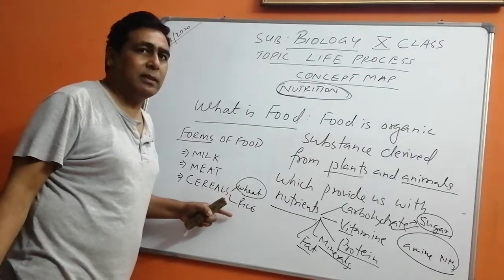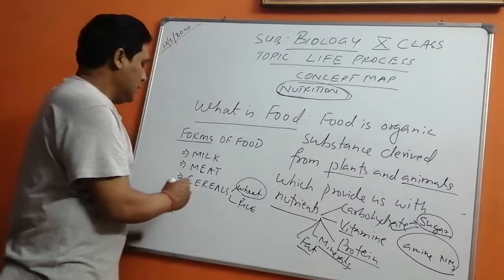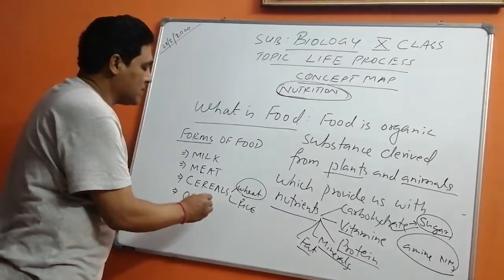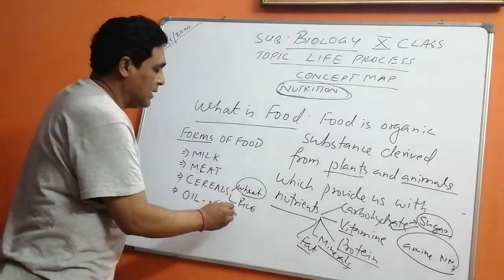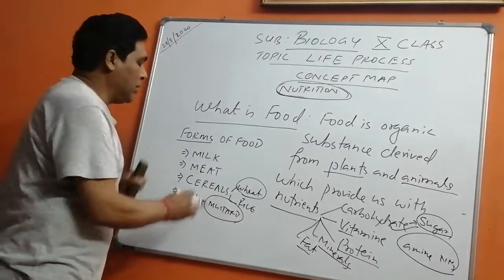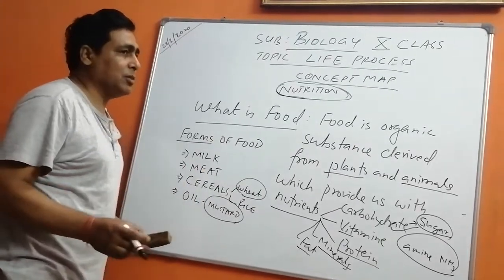Then rice provides us with food which has high carbohydrate amounts. Then oil like mustard oil. Then animal oils are also there, ghee, etc. So we have learned all these things.